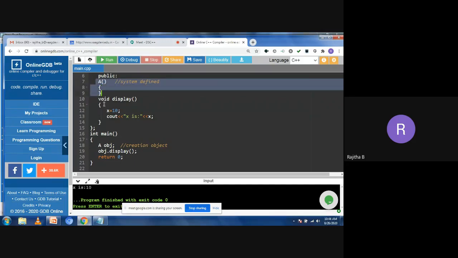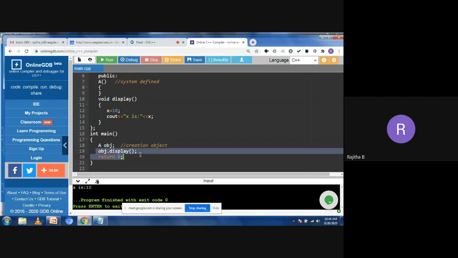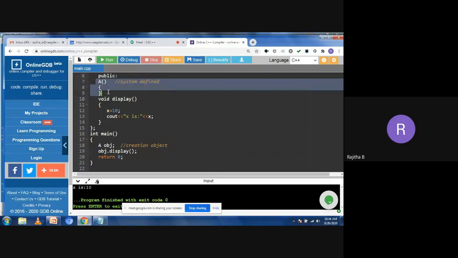This constructor will be called when you are creating the object; automatically the constructor will be called here. Then the remaining functions will be called with the object. You cannot call the constructors separately. If you want to call the display function, how do you call it? Object name dot display. You need to use this syntax. But if you want to call the constructor, there is no special syntax. How will the constructor be called? When you are creating the object in the main function, automatically the constructor will be called. So this is the constructor, and this is the system defined default constructor.